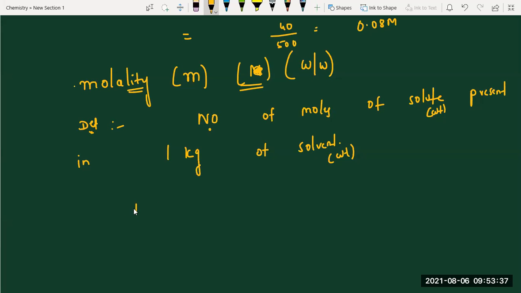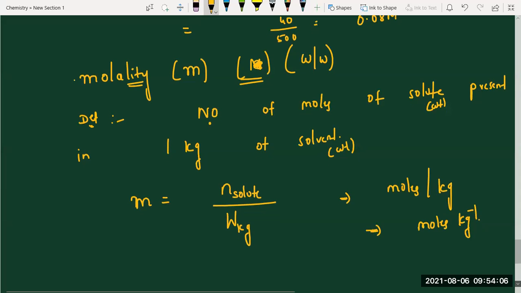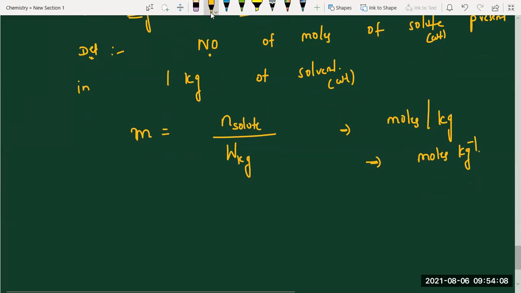Okay. So now express, what is this mathematical expression? Number of moles of solute by, tell me what is this? Solvent, W in kilogram. What is the unit? Mole per kilo. Final unit, mole per kilogram. That's it. Now same like the above expression, you have to convert into grams. Here grams, not ml. What is the final formula?